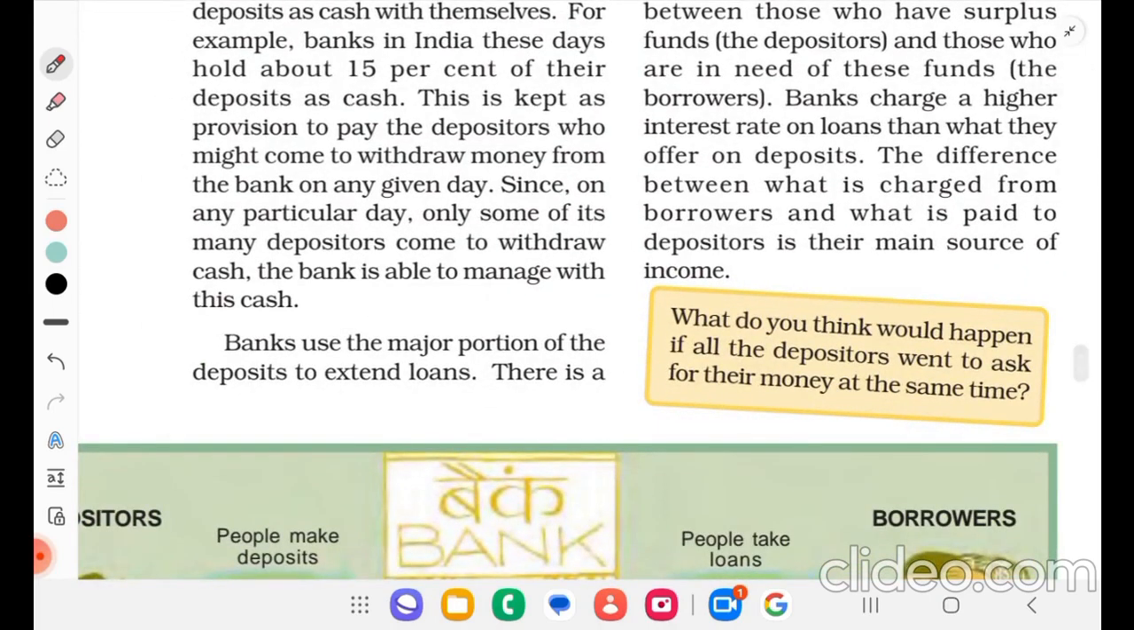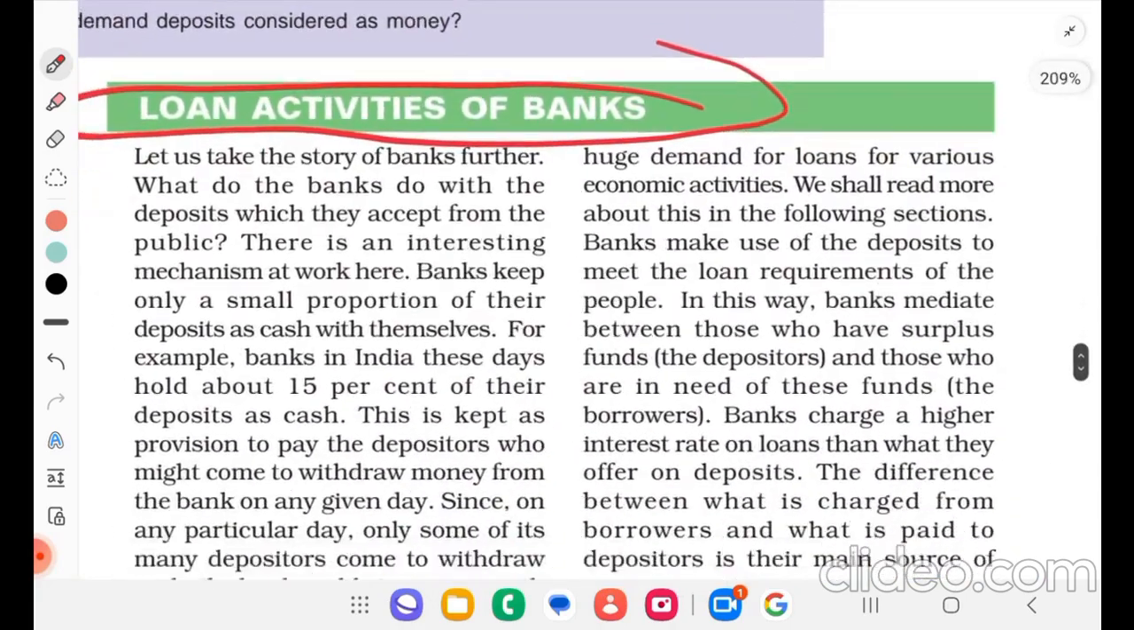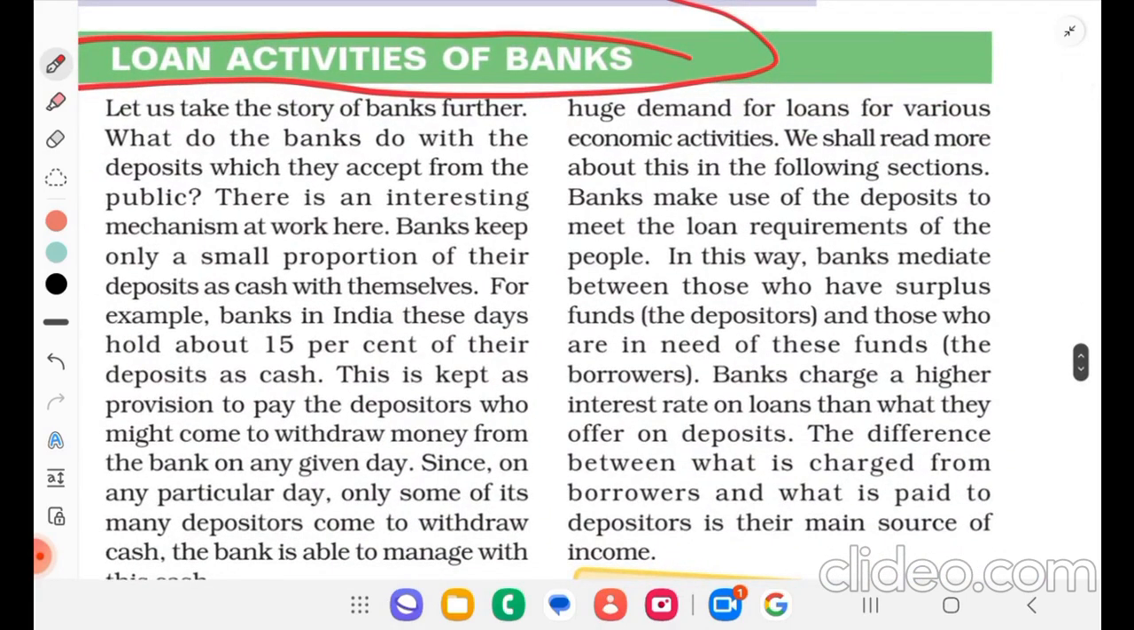Banks use a major portion of the deposit to extend loans. There is a huge demand for loans for various economic activities. We shall read more about this in the following sections. Banks make use of deposit to meet the loan requirement of the people. In this way, banks mediate between those who have surplus funds, the depositors, and those who are in need of these funds, the borrowers. Banks charge a higher interest rate on loans than they offer on deposits. The difference between what is charged from the borrower and what is paid to the depositor is their main source of income.